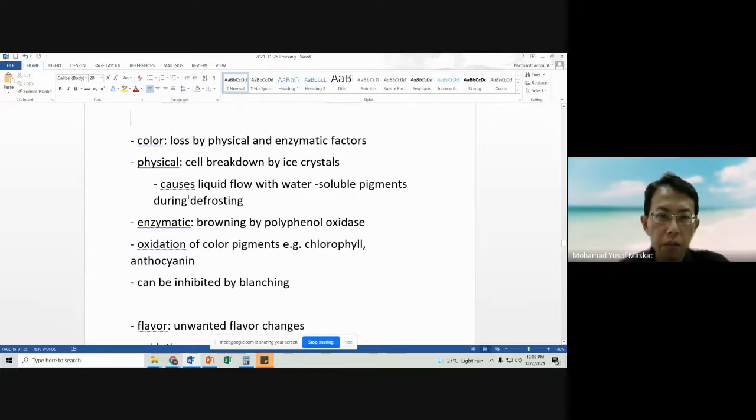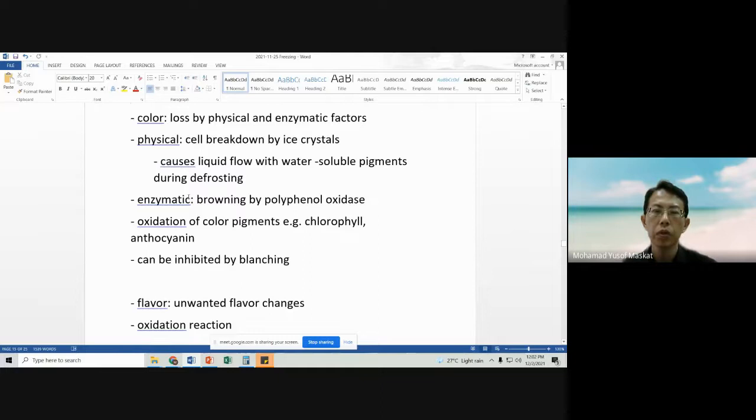Physically, there will be cell breakdown because of ice crystals. When the cell walls are damaged, this will allow liquid flow, and inside this liquid, anything that is soluble in water will also be lost, for example, water soluble pigments.